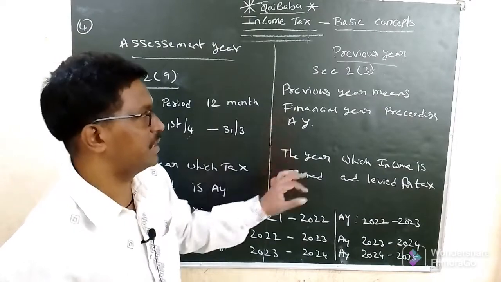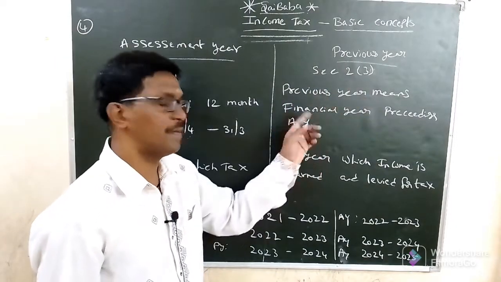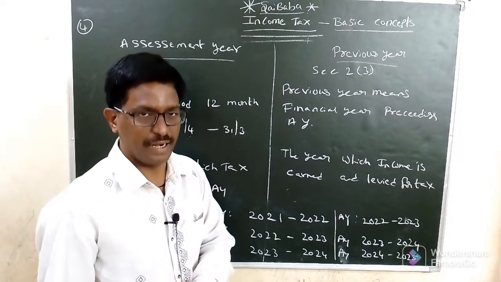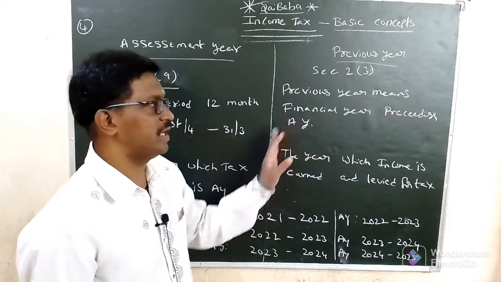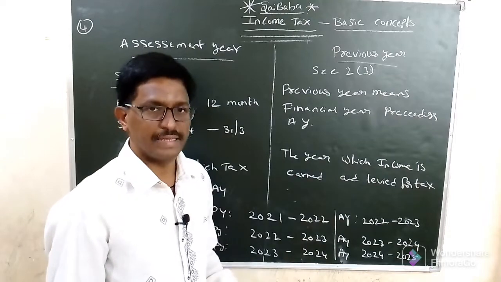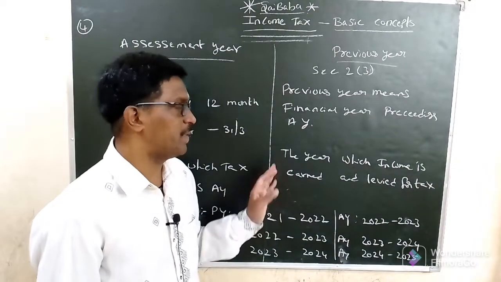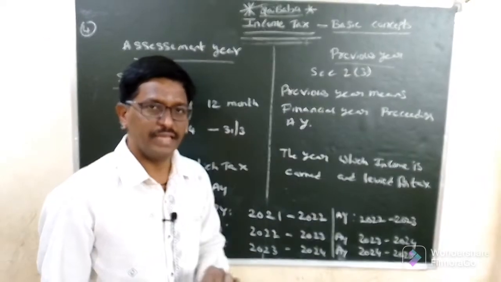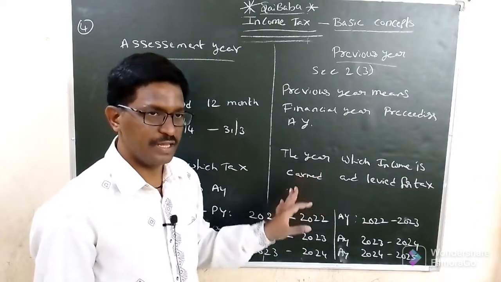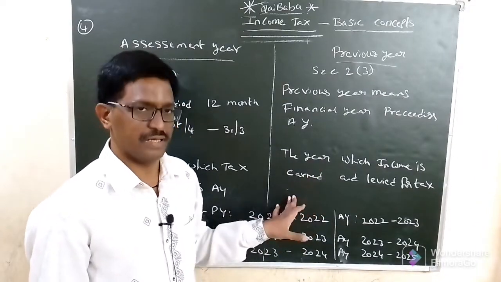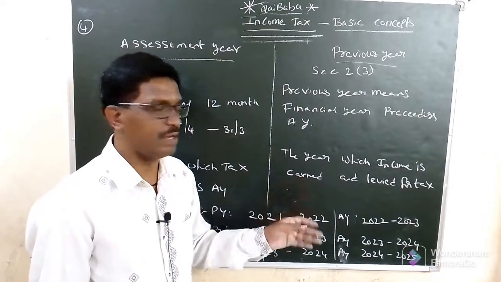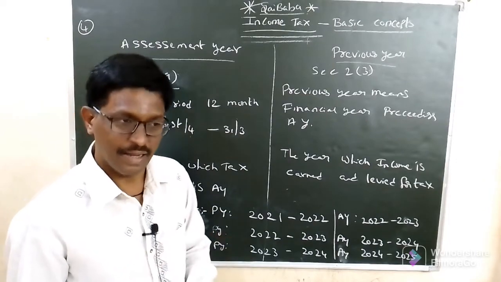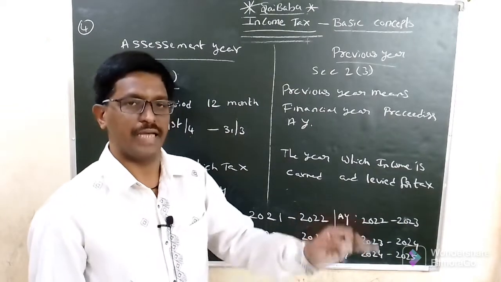Previous year is section 2 subsection 3. The previous year is the financial year preceding the assessment year. So the previous year comes before, and the assessment year comes next. The income which is earned during the year is called the previous year, and that amount will be taxable in the assessment year. The income earned period is the previous year. The tax paid period is the assessment year.